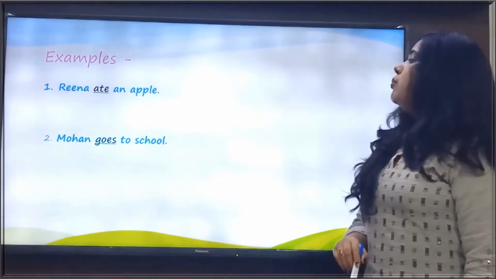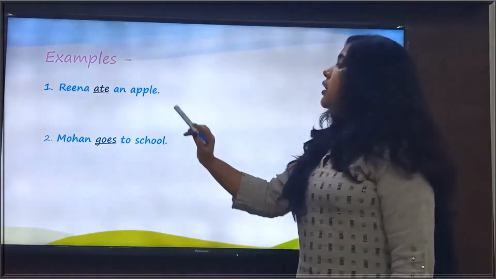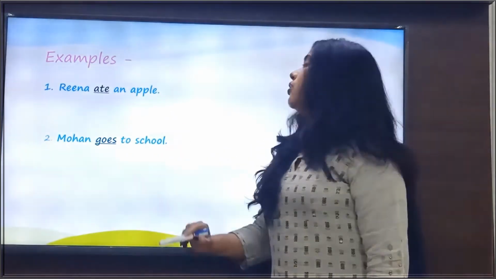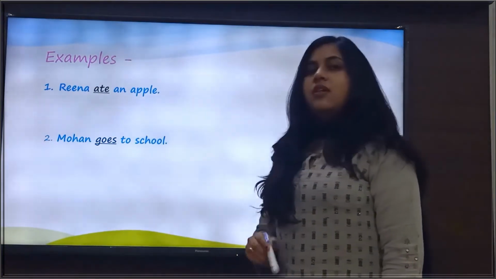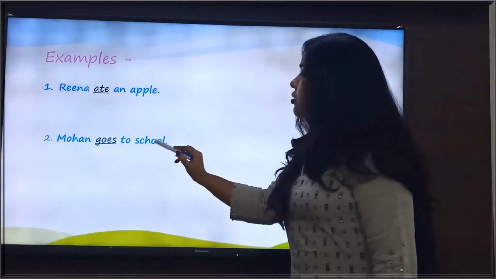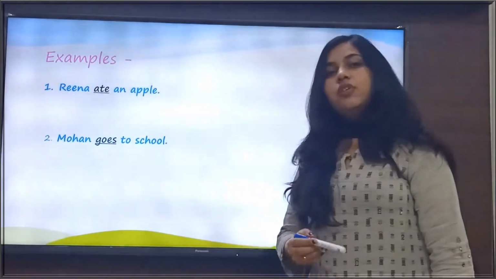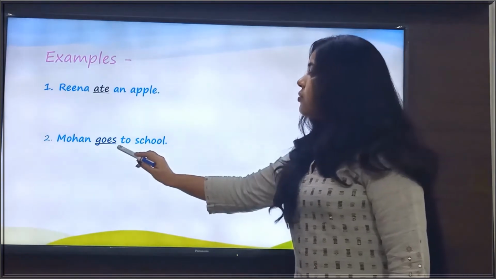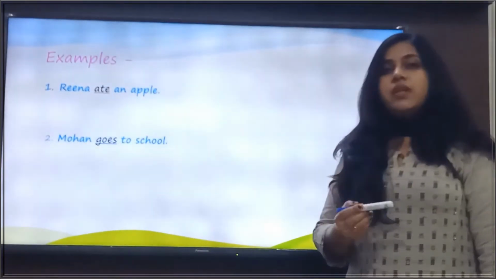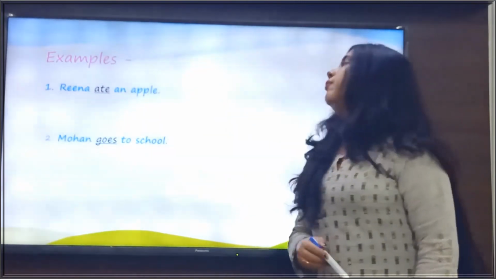Now look at these examples. The first sentence is: Reena ate an apple. In this sentence, the word ate is showing the action of Reena. So ate is the verb here. In the second sentence, Mohan goes to school. Here, the word goes is showing the action of Mohan. So goes is the verb here. Both words are verbs because they are showing the action of the subjects.